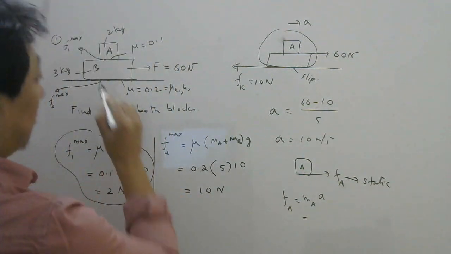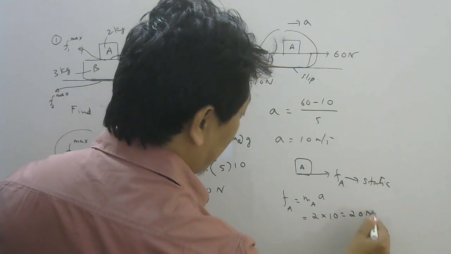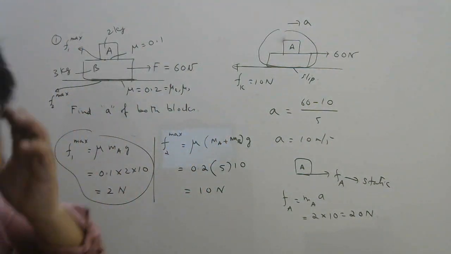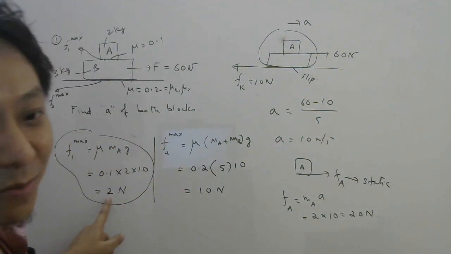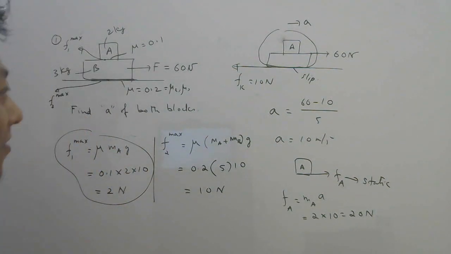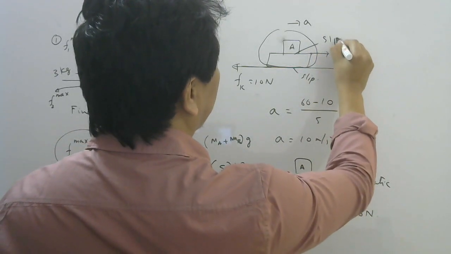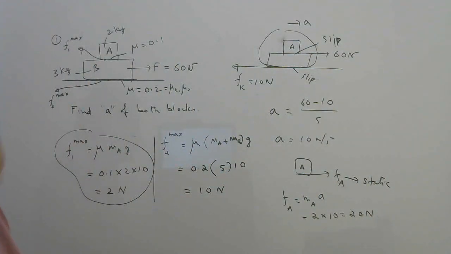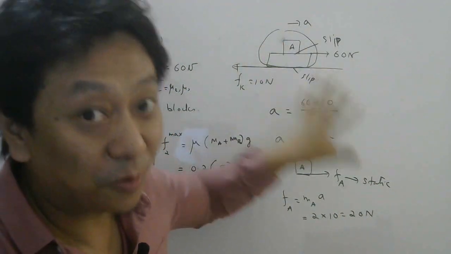Mass of A is 2, acceleration is 10, so you get 20 Newton. So you need a static friction of 20 Newton. But here how much maximum is it possible? Only 2 Newton. So now they will be slipping here also. So once we know they will be slipping here, our whole assumption is wrong now. They will not move together.